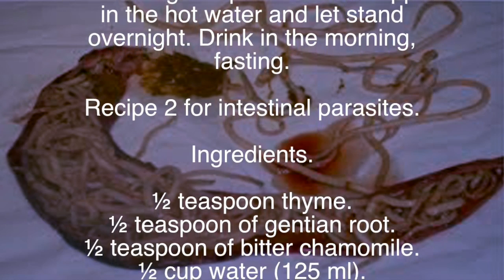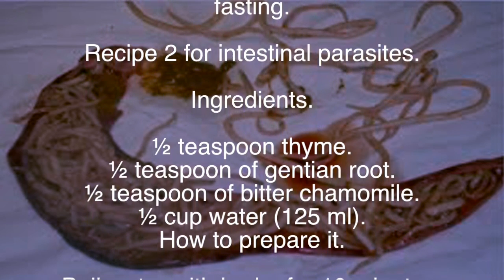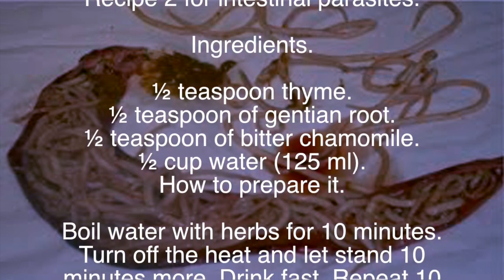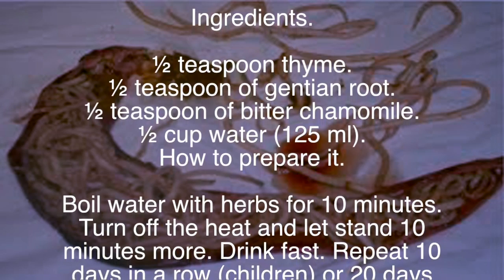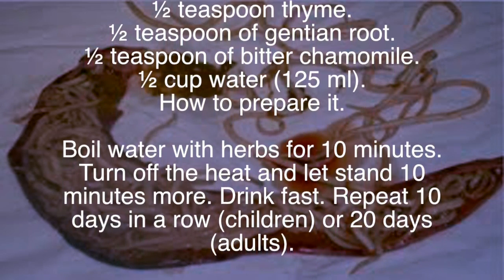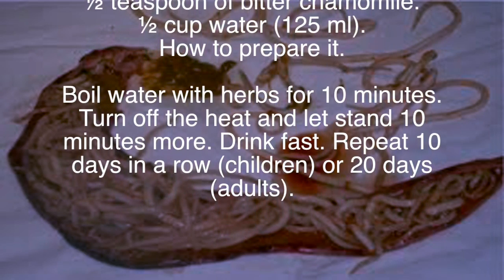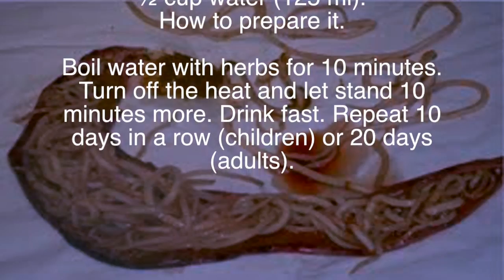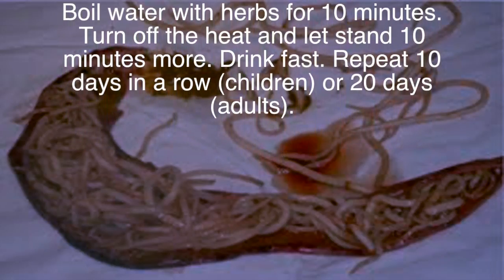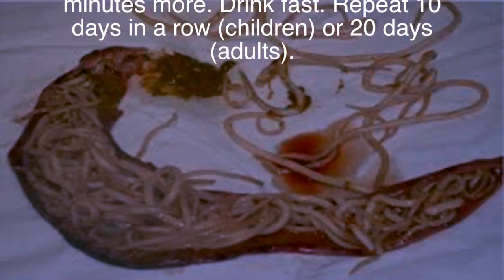Recipe 2 for intestinal parasites. Ingredients: 1/2 teaspoon thyme, 1/2 teaspoon of gentian root, 1/2 teaspoon of bitter chamomile, 1/2 cup water, 125 ml. How to prepare it: boil water with herbs for 10 minutes. Turn off the heat and let stand 10 minutes more. Drink fast. Repeat 10 days in a row for children, or 20 days for adults.